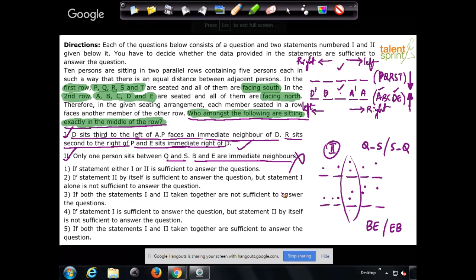If you recall the flow that we discussed, we have checked statement 1 alone and statement 2 alone. We found that statement 1 alone gives us the answer, but 2 alone does not. So we can stop here because we have got the answer using statement 1 alone. So you should say statement 1 alone is sufficient to answer the question. Statement 2 by itself is not sufficient. So option 4 is going to be the final answer to this question.